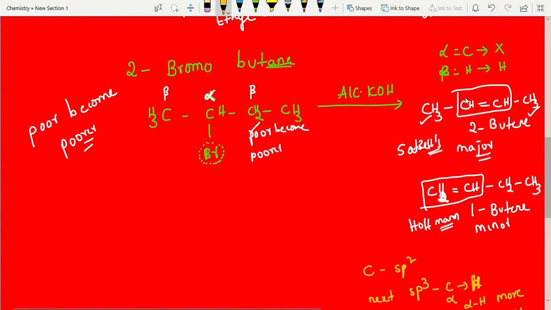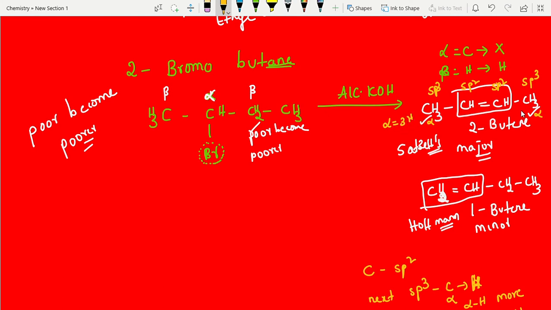See, this is sp2 hybridization, right? And this is sp2 hybridization, right? So this is the condition: sp2 hybridization must, and next adjacent sp3. This is sp3, this is also sp3. With respect to this one, this is the alpha carbon, right? So alpha hydrogens, how many, students? Here 3 hydrogens, here also 3 hydrogens. Totally how many alpha hydrogens in this particular structure? 6 alpha hydrogens.